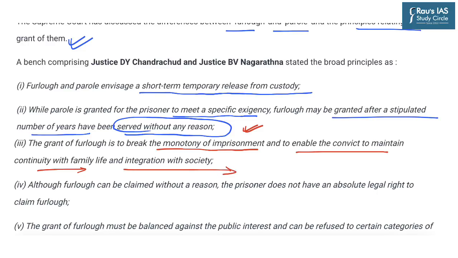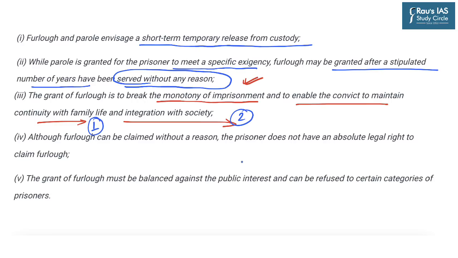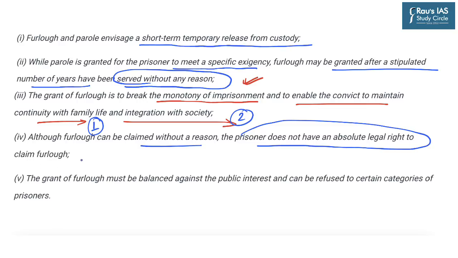So these two aspects are also taken care of while providing furlough, that is to ensure continuity of the convict with his family life and to ensure integration with the society. Then the Supreme Court says that although furlough can be claimed without a reason, the prisoner does not have an absolute legal right with respect to claiming furlough. So any convict cannot claim in the court that they have an absolute legal right under the Constitution or any other right to claim furlough.